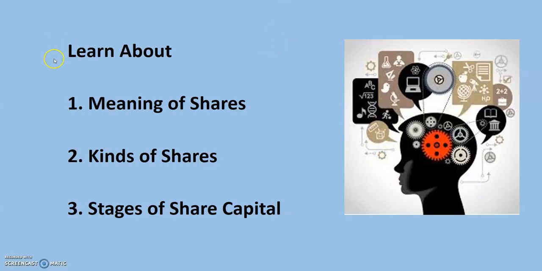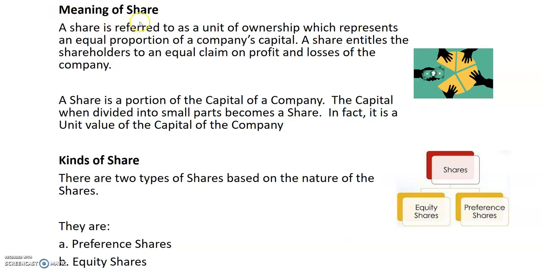So in this video we will be learning about the meaning of shares, kinds of shares and stages of share capital. So, meaning of share. A share is referred to as a unit of ownership which represents an equal proportion of a company's capital, and a share entitles the shareholders to an equal claim on profit and losses of the company. Means a share is nothing but a unit of ownership or a portion of ownership.